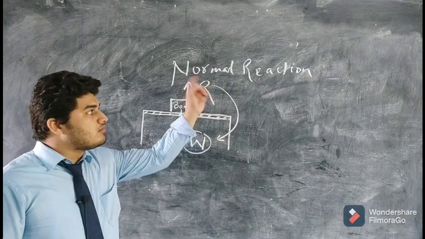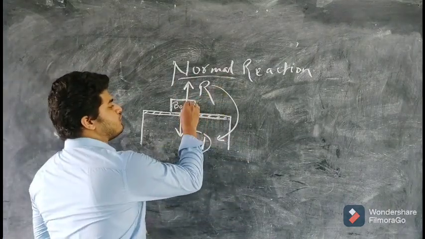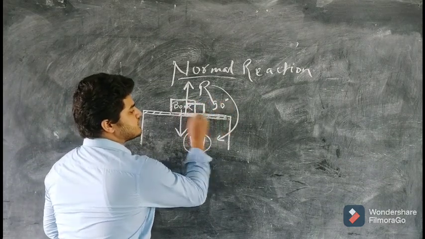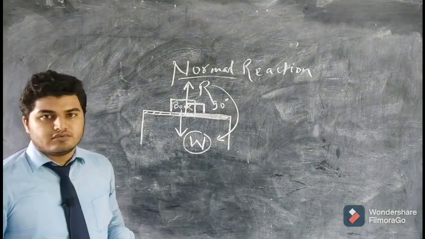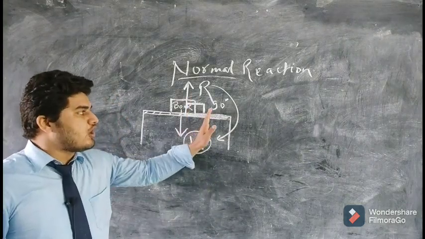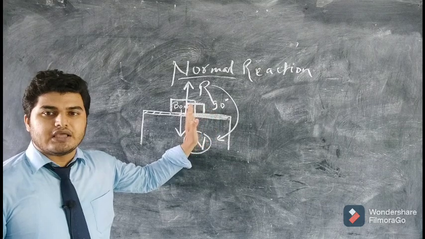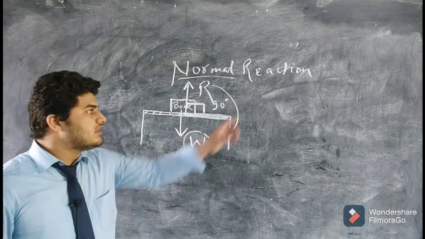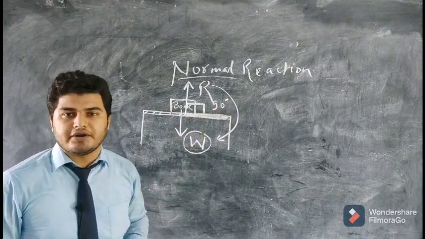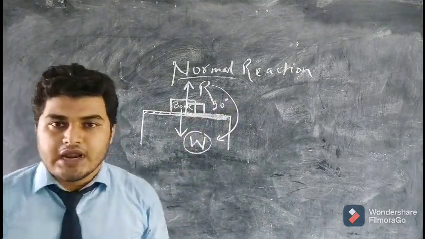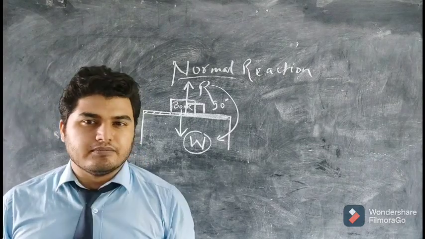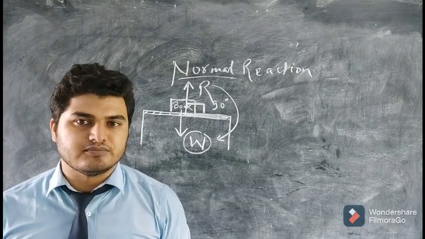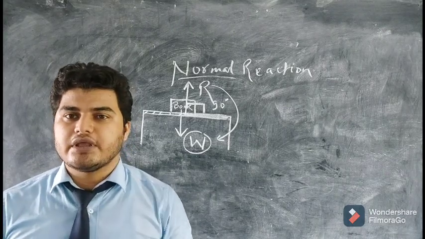So why is it called normal reaction? Because this reaction force is acting at an angle of 90 degrees with the surface. And such lines which are perpendicular, having an angle of 90 degrees, are called normal. So here the reaction force has been called the normal reaction force. And your book is in what? Equilibrium, because neither is the book falling down nor is it moving upward. It is in that particular position. So net force is 0. It is in equilibrium.